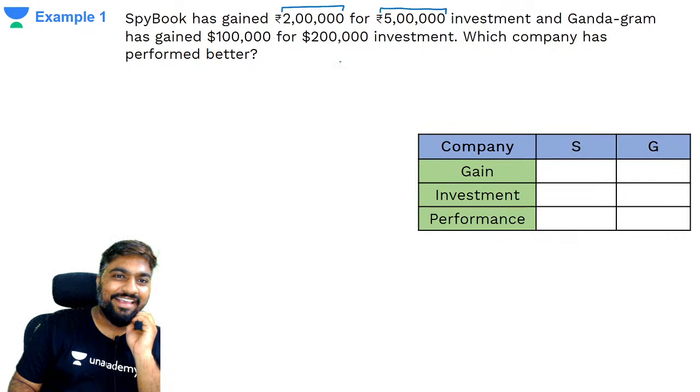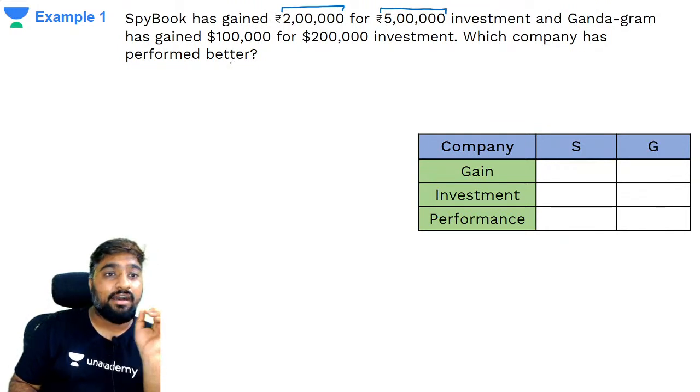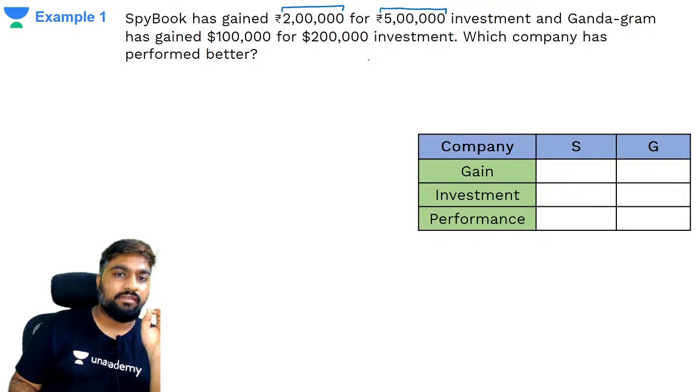Very nice. So Spybook has gained 2 lakh over 5 lakh investment, and there's another organization that is called Gandagram that has gained $100,000 on $200,000 investment. Now we need to check which company has performed better.